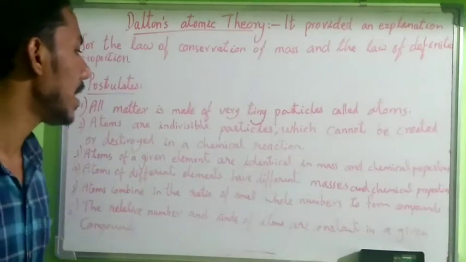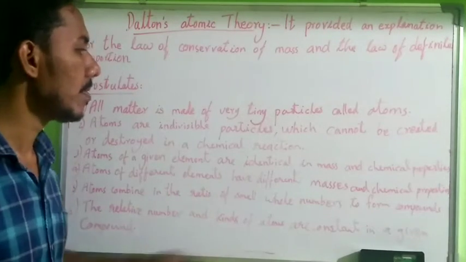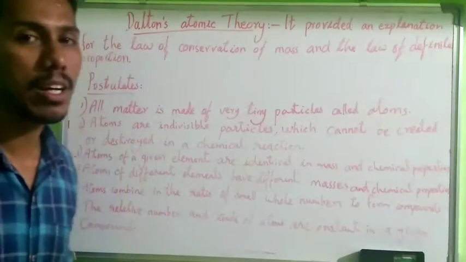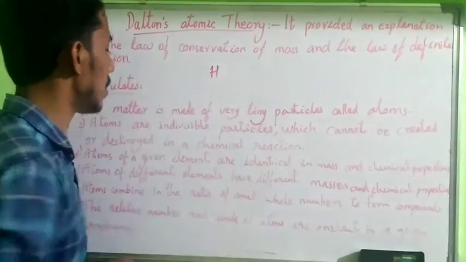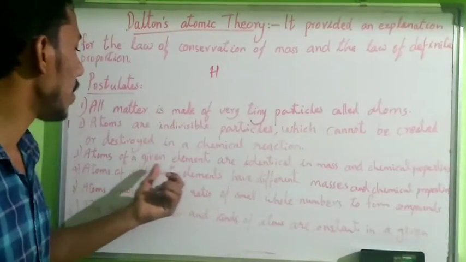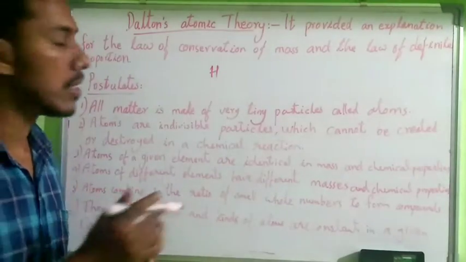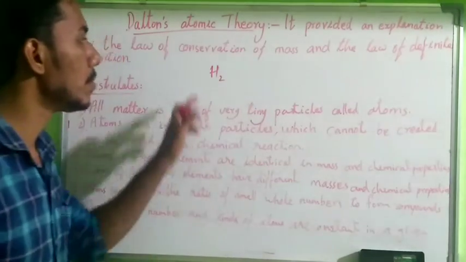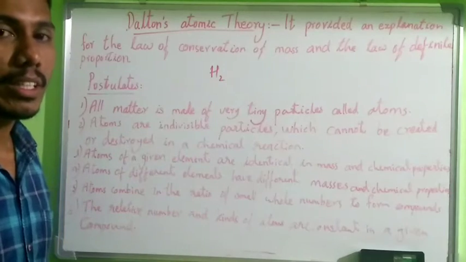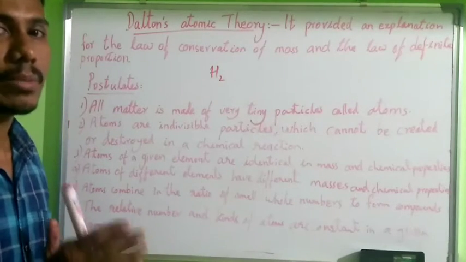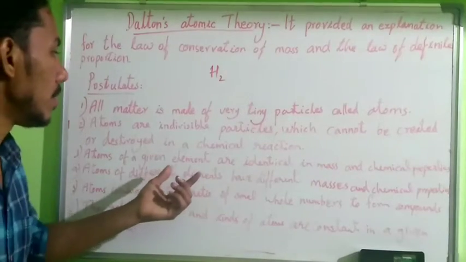Then, atoms of a given element are identical in mass and chemical properties. In a given element, H2, hydrogen, the atoms are identical. These hydrogen molecules, H2, are made of 2 hydrogen atoms. So in an element, all atoms are identical in chemical properties and also in mass.